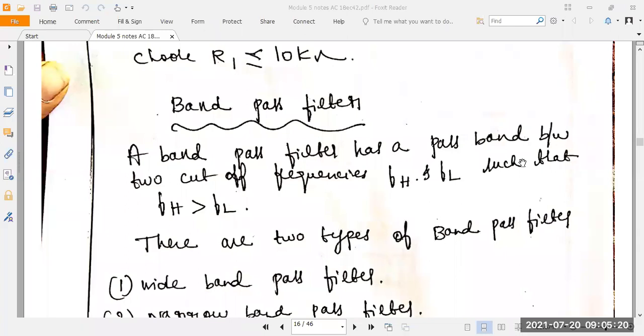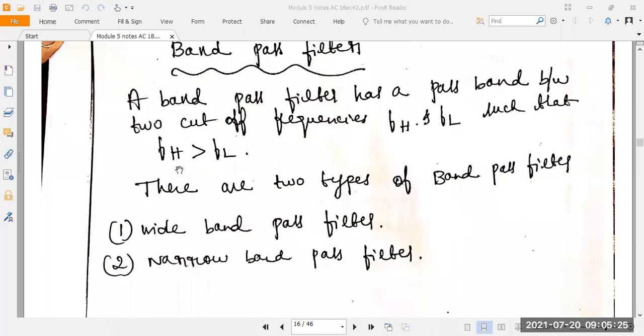For that, we take the difference between FH and FL. FH is always greater than FL. You know that the higher cutoff frequency is greater than the lower cutoff frequency. Band pass filter means we can pass the signals within certain limitations.